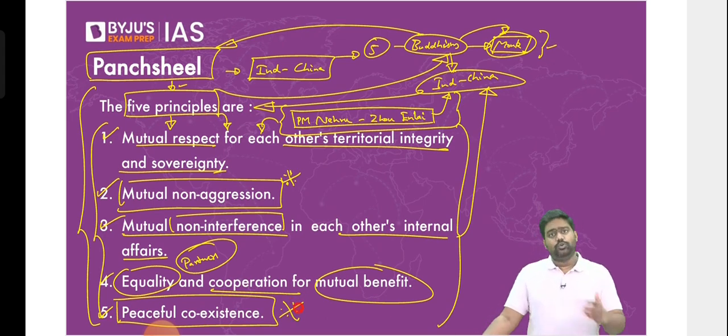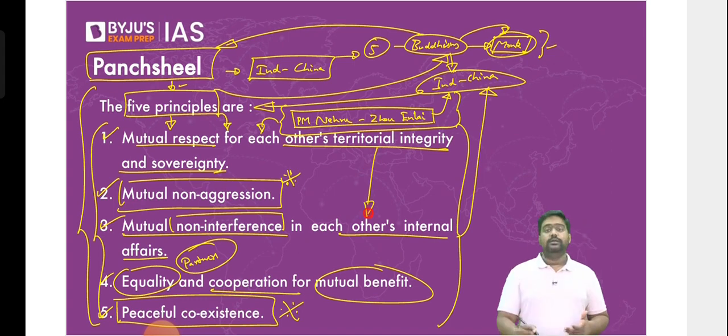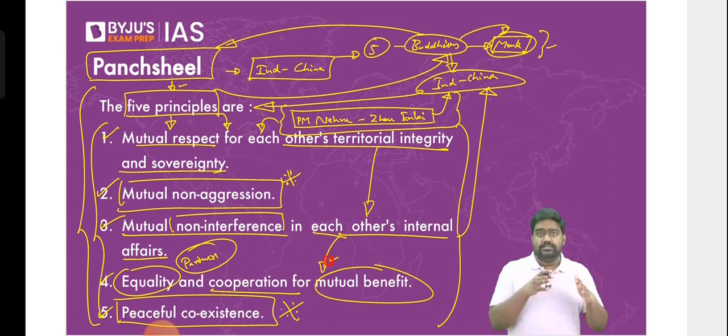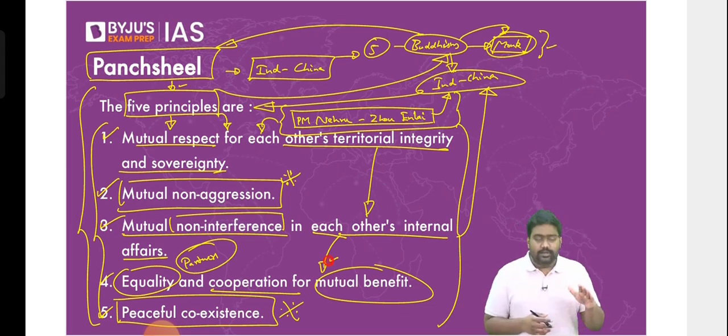Two large Asian powers would coexist. We wouldn't fight each other. Rather, we will coexist. We will help each other. We will respect each other's territorial boundaries. We will commit to non-aggression, not meddle in the internal matters, and treat each other as equal partners, so that we can both coexist and thrive together in Asia. This was the philosophy that was adopted as the foundation of India-China relations.